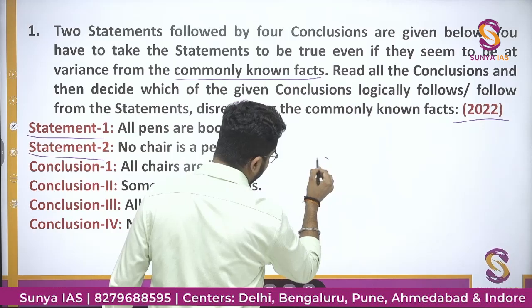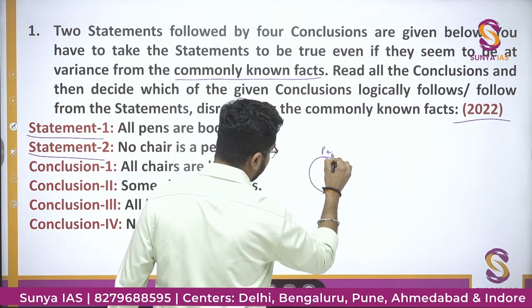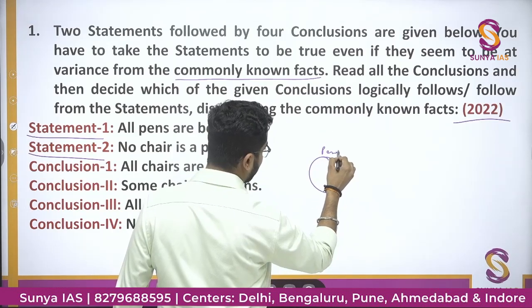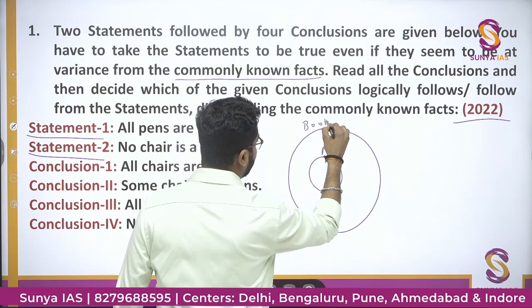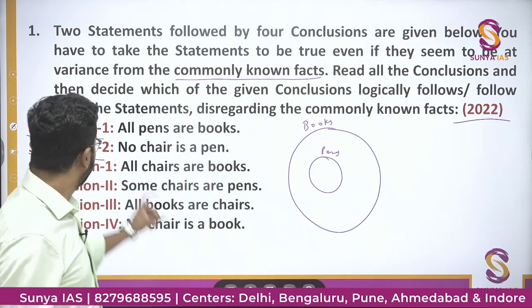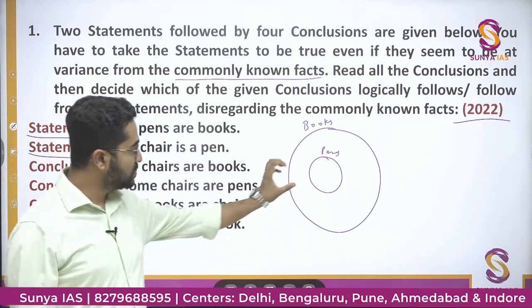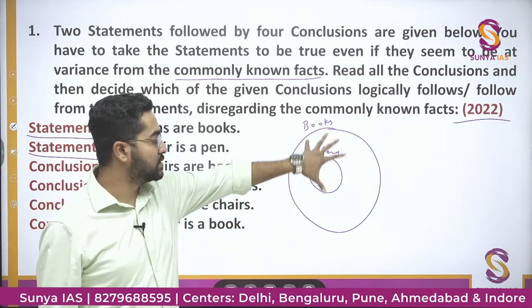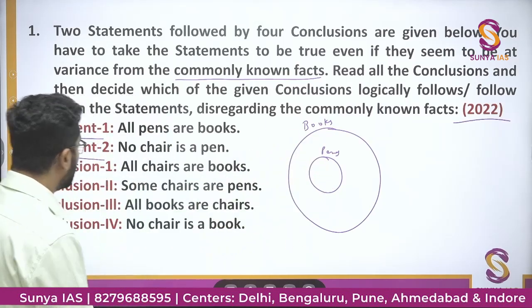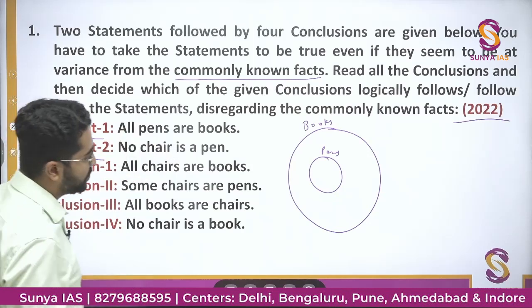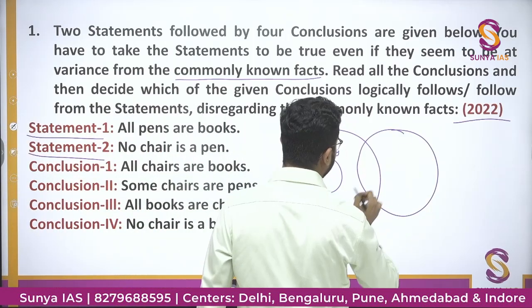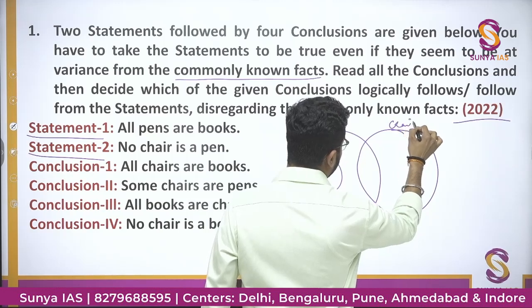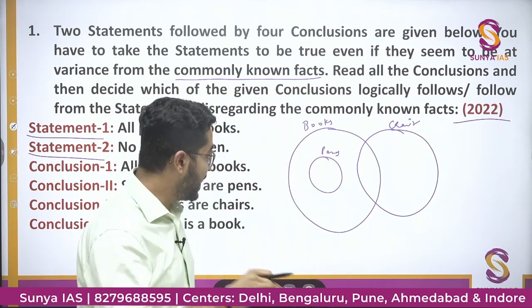So if this is pen, this is books. So this is the first statement: all pens are books. Very nice. No chair is a pen. So let's say this is a chair, and no chair is a pen.